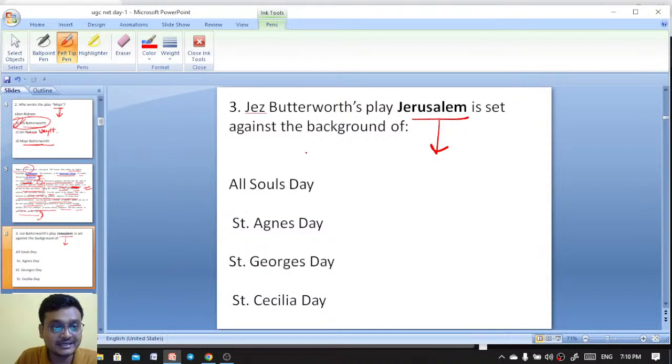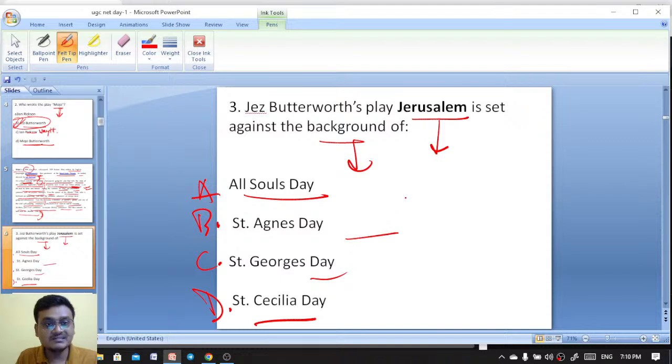Jerusalem is set against the backdrop of All Souls Day, Saint Agnes Day, Saint George's Day, and Saint Cecilia's Day.